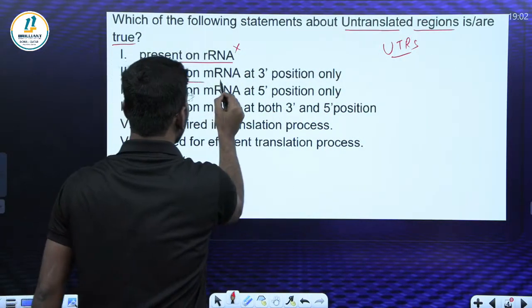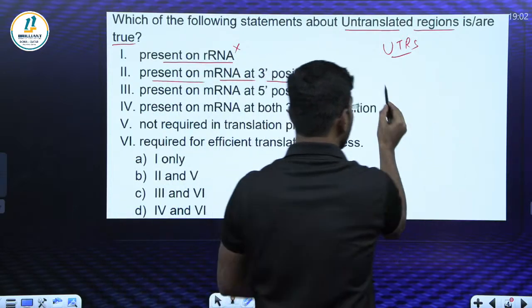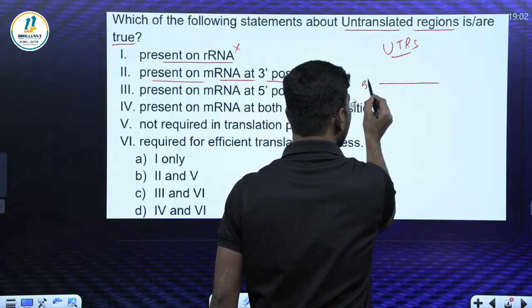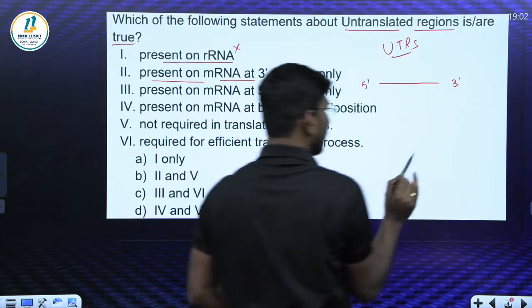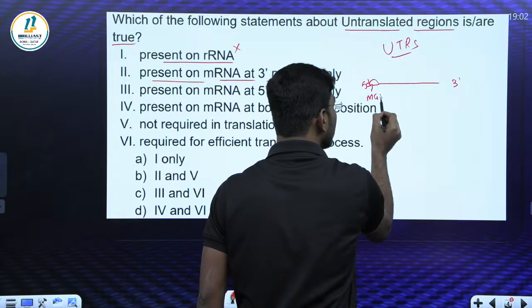Next, present on mRNA 3 prime position only. Wait, be careful, look here. This is mRNA. We know 5 prime to 3 prime, right? At 5 prime, there is a cap. This cap is made up of methylated guanosine triphosphate.